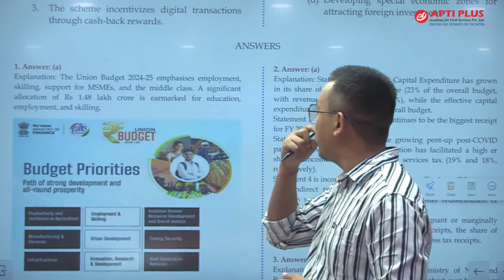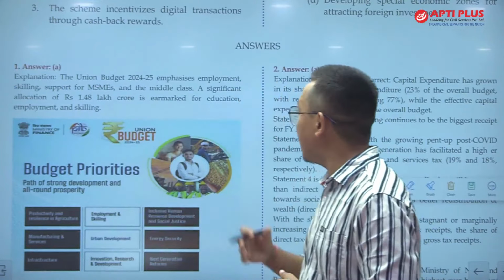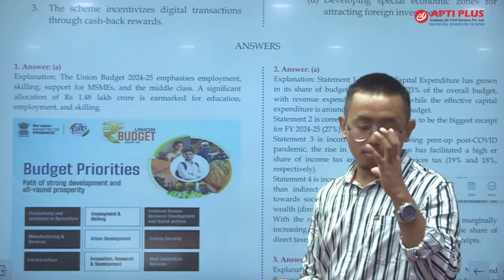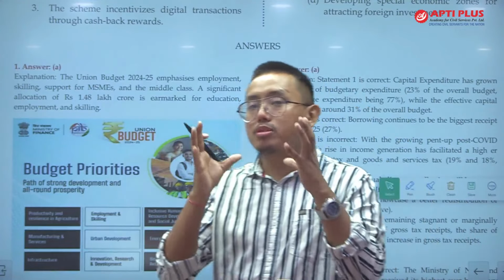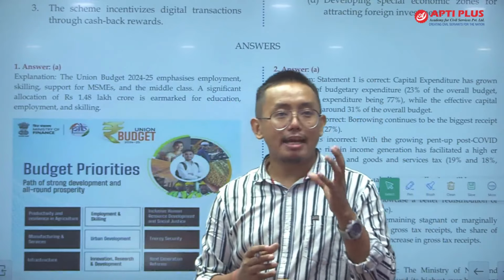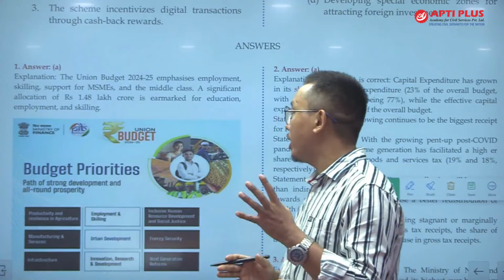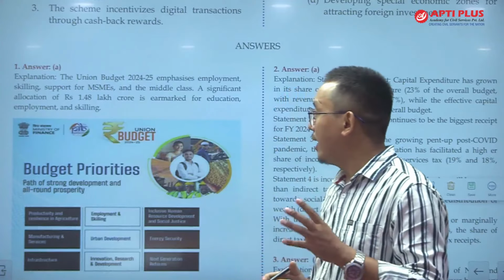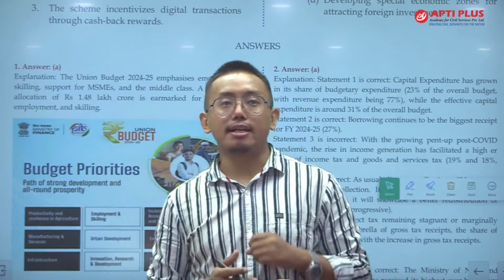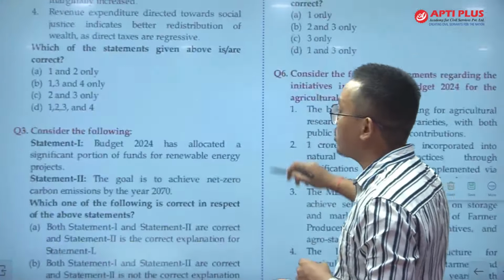The Union Budget 2024-25 emphasizes employment, skilling, support for MSMEs and the middle class. So the middle class, which forms the major chunk of our economy, has also been prioritized in this budget, and a significant allocation of 1.48 lakh crore is earmarked for education, employment and skilling. So this is an important point. And now moving on to the next question.